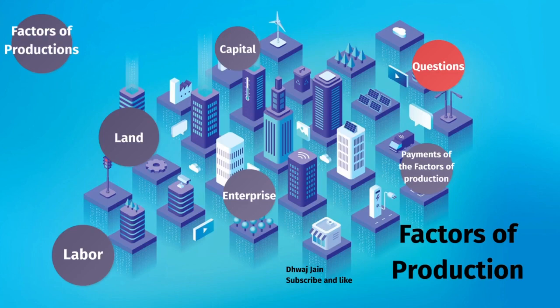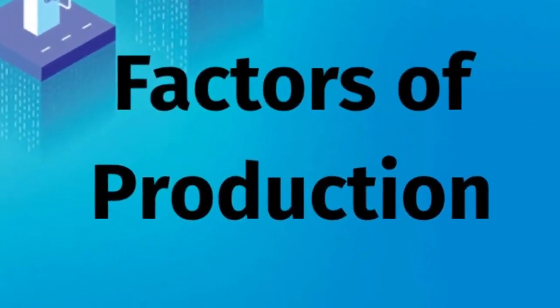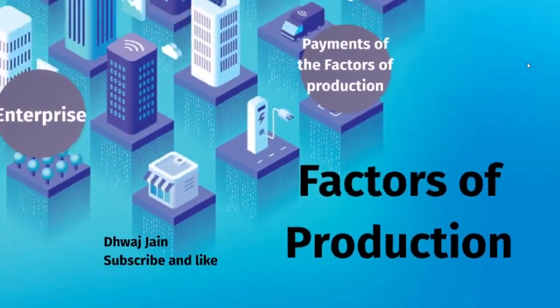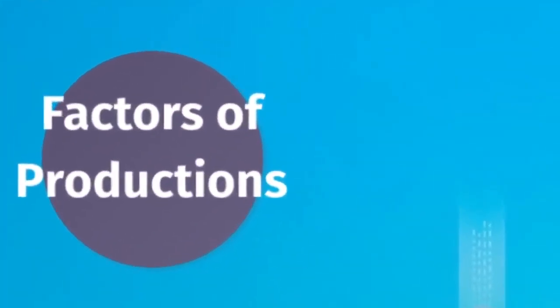So yeah, let's get started with the second chapter, factors of production. I have already posted the first chapter, so I just need to revise the second chapter with you guys. So what is factors of production?